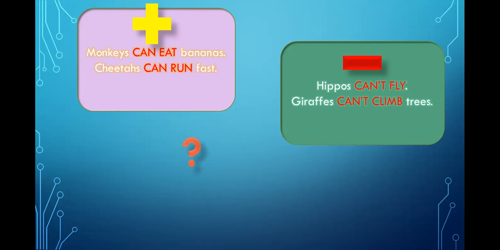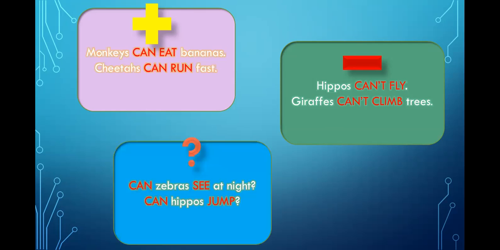So, what about questions? How do we make questions with can? Well, can is the auxiliary. That means that we put can at the beginning, and then we mention the animal, okay, and then we use the verb in simple form. So we have, can zebras see at night? Can hippos jump? Can you do this quickly?